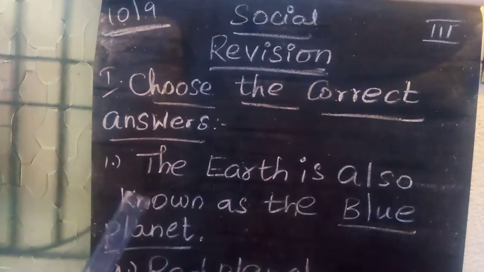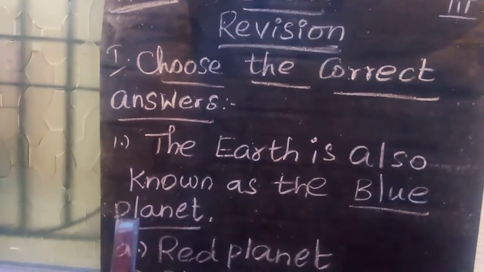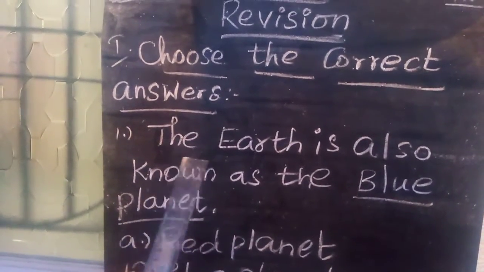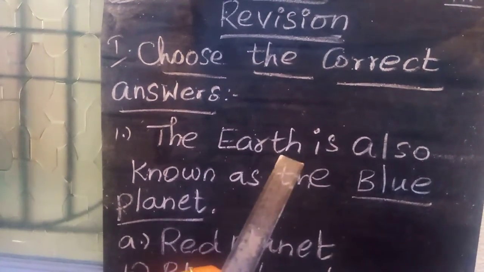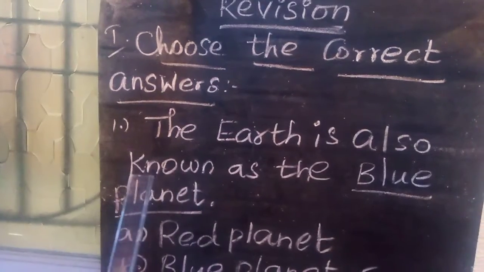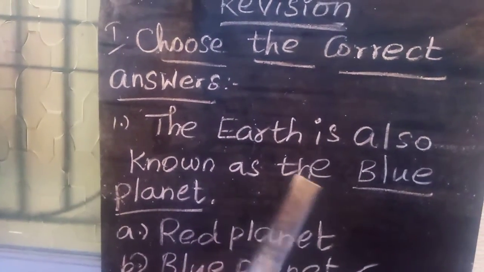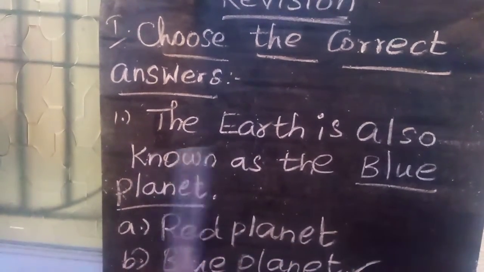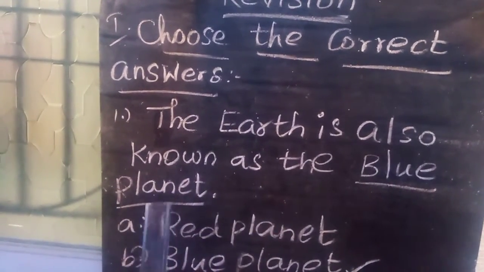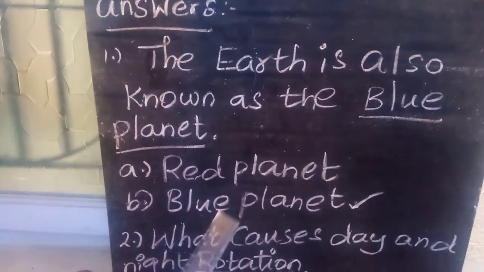The first one: the earth is also known as the dash planet. Option A, red planet. Option B, blue planet.